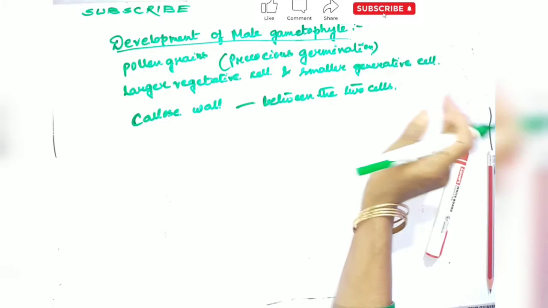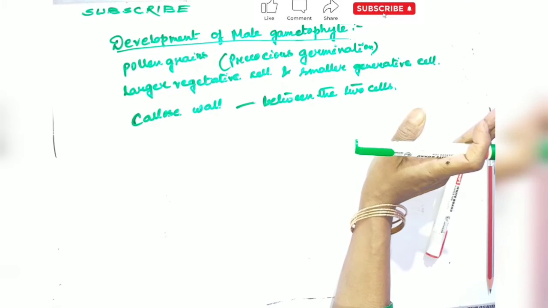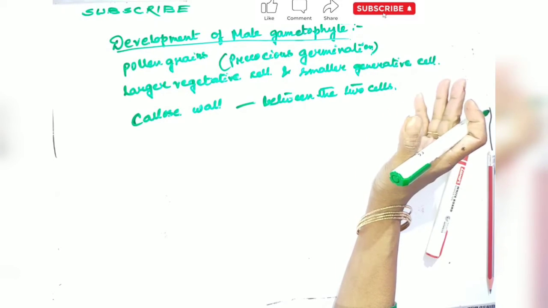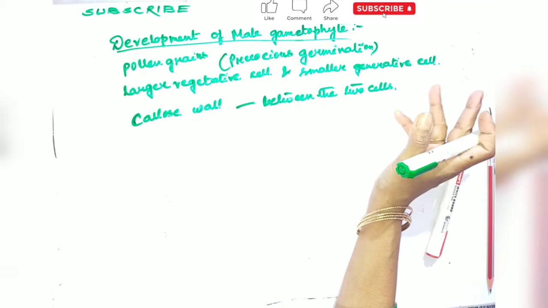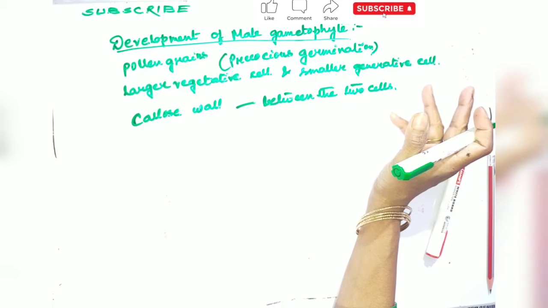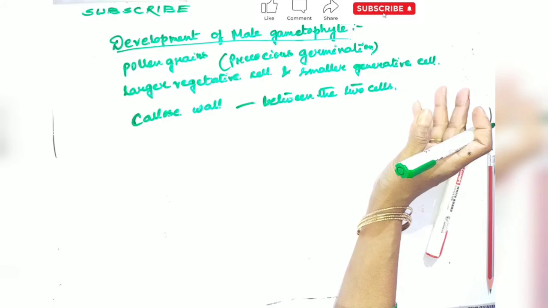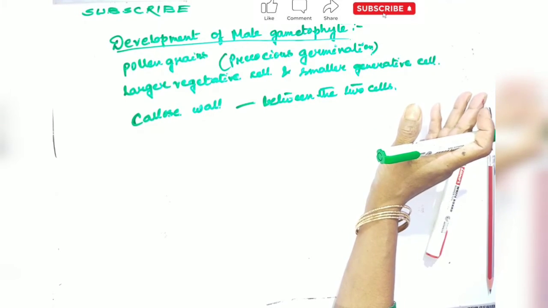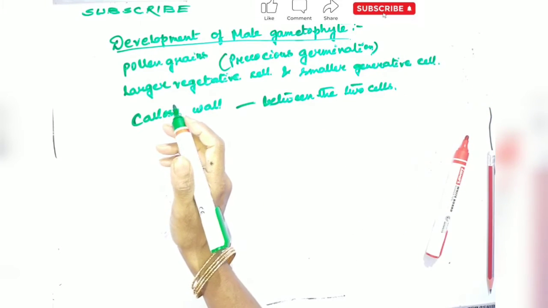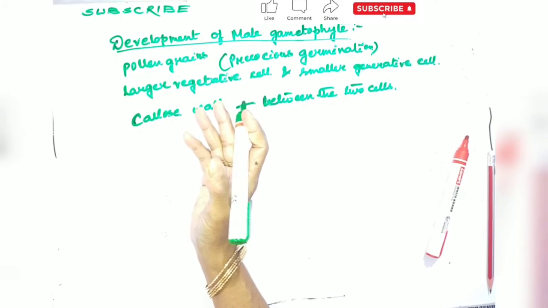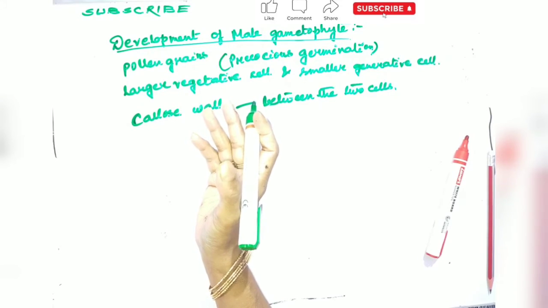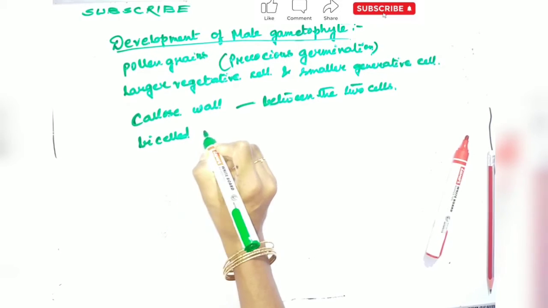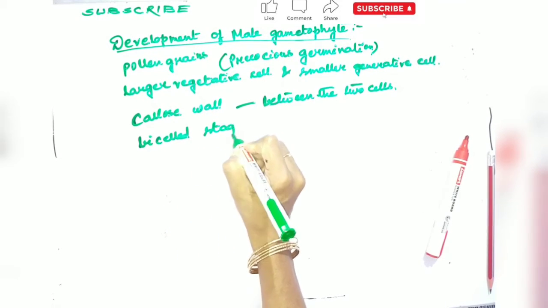Soon this callose wall dissolves and the generative cell lies freely in the cytoplasm of the vegetative cell. The generative cell may be elliptical, lenticular or even spindle shaped. The cytoplasm of the generative cell is almost hyaline and does not possess much stored food material. The larger vegetative cell contains fat, starch and some type of protein granules. It is usually at this two-celled or bicell stage.